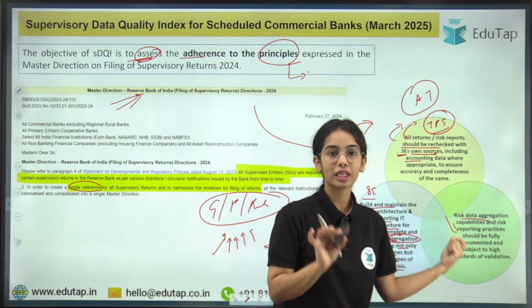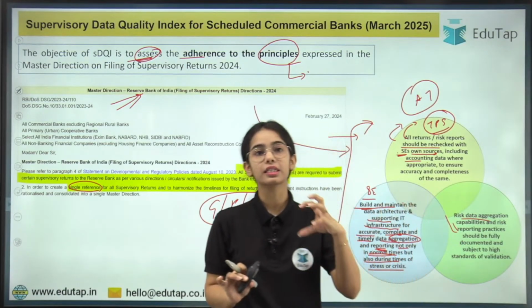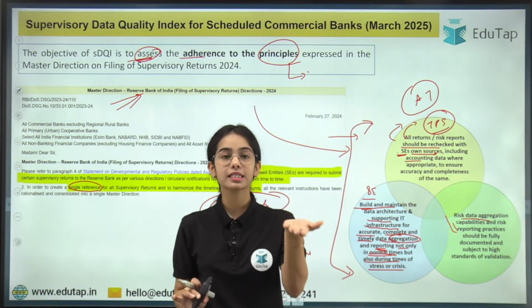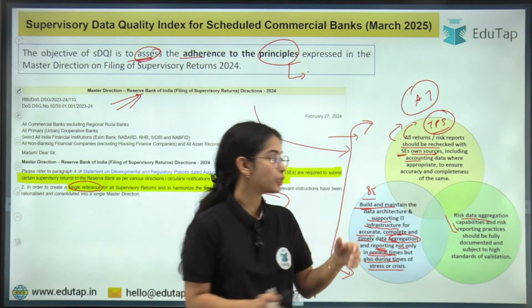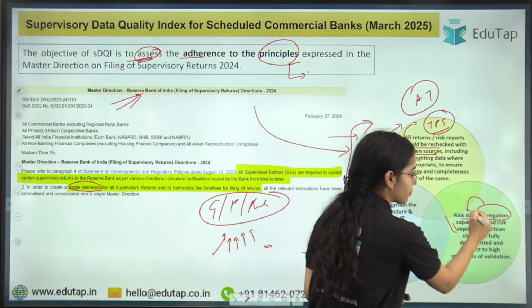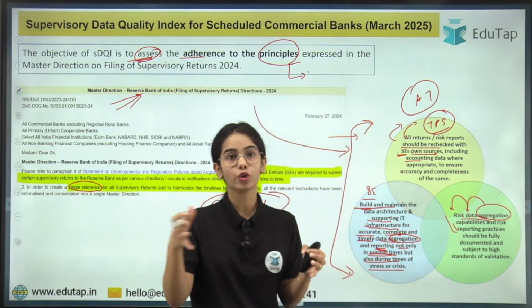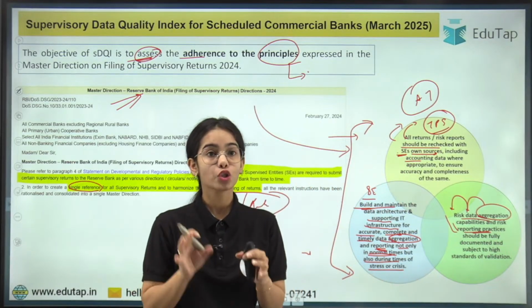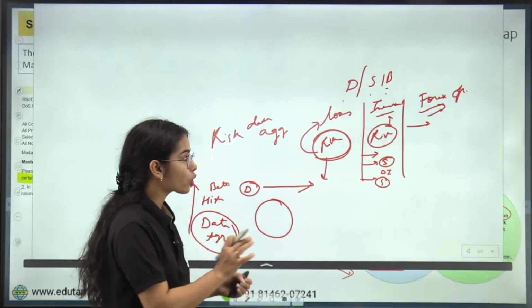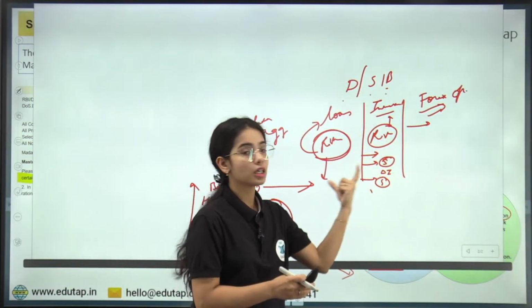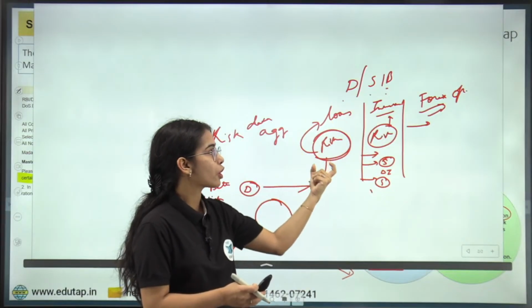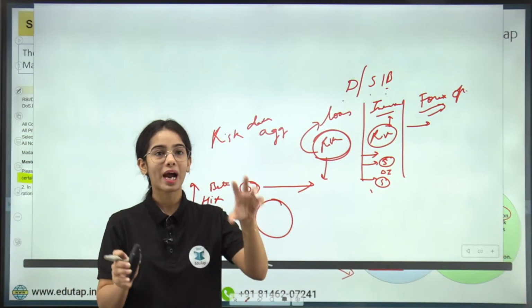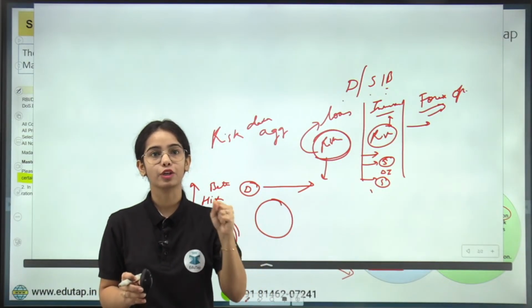So the bank or the NBFC has to fully document what the risk data aggregation capability of the bank or the NBFC is. If the bank or the NBFC has high risk data aggregation capability, that means they are able to collect the data in regards to the risk that is arising from different domains, and they are also able to report such data to the Reserve Bank of India, so that the Reserve Bank of India knows that okay, there is a lot of risk that is arising from the investment in the derivatives. There is a lot of risk that is arising from the loans that are given in the personal loan category. So RBI will take prudent measures to handle these kinds of situations and these kinds of loans,